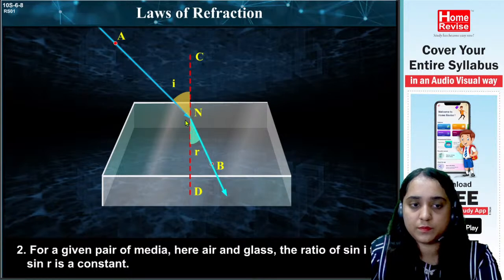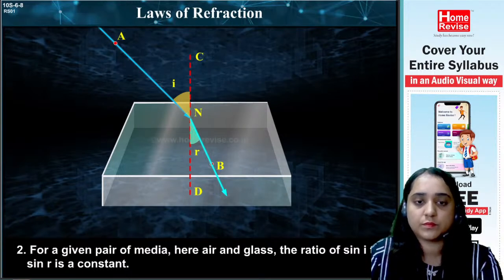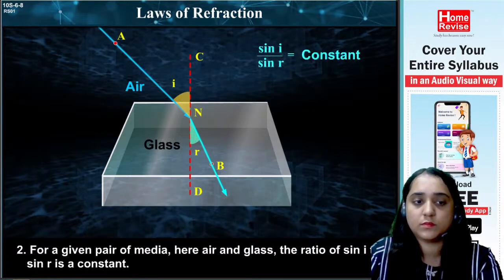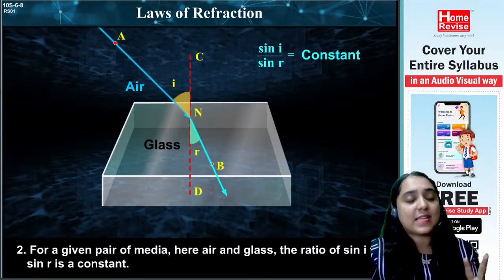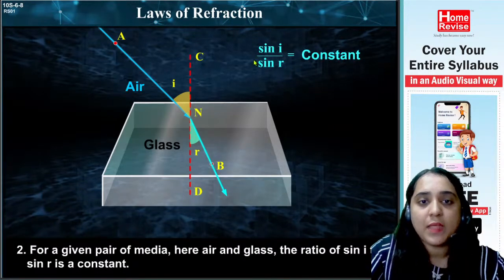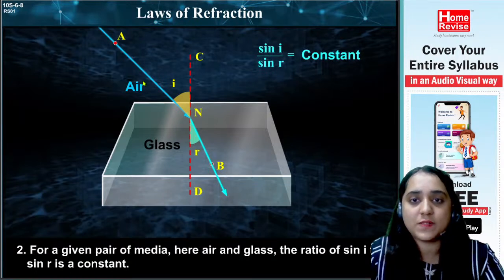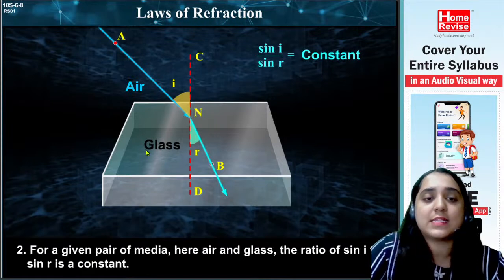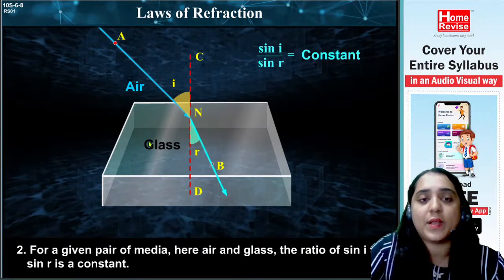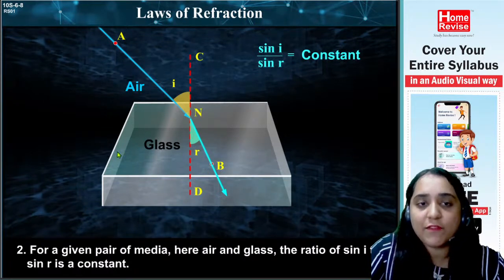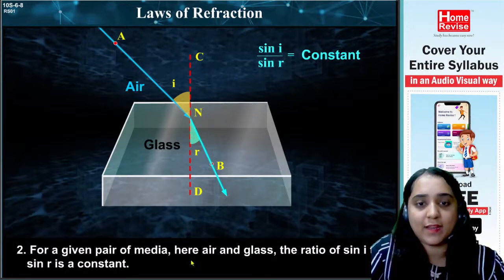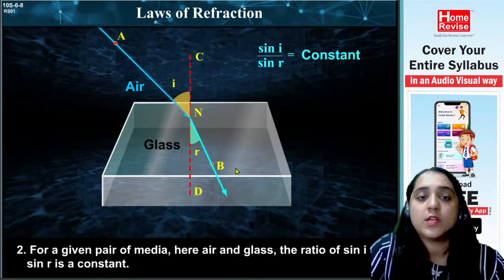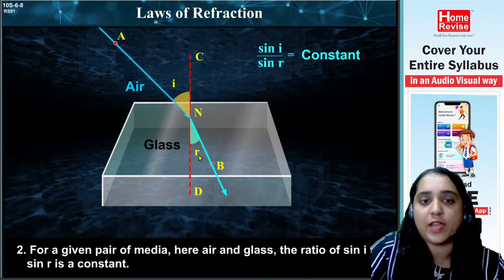See, two: for a given pair of media, here air and glass, the ratio of sin I to sin R is a constant. Fine. Now this is the second law of refraction. Now see, this is the normal, this is the air. So the first transparent medium is air, and the second transparent medium is glass. So for the given pair of media, in this example air and glass, the ratio of sine of incident to sine of refracted. Again I repeat, the ratio of the sine of incident to the sine of refracted.